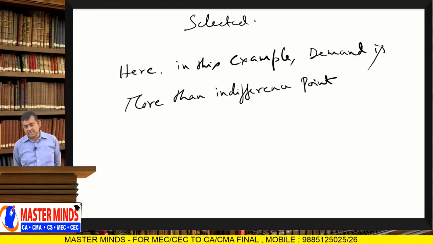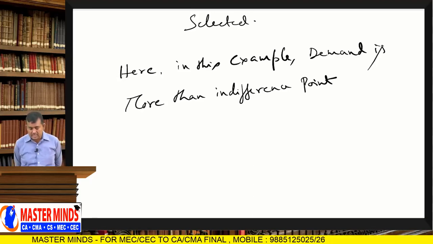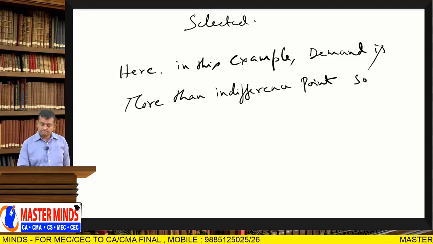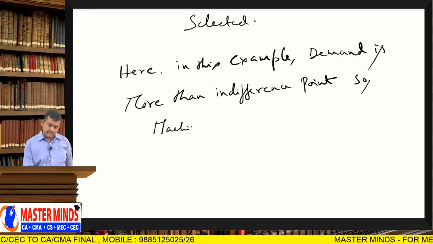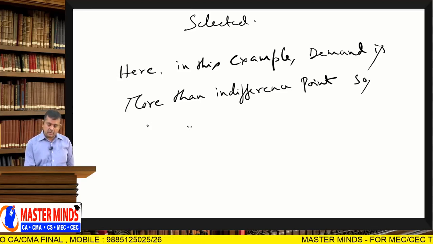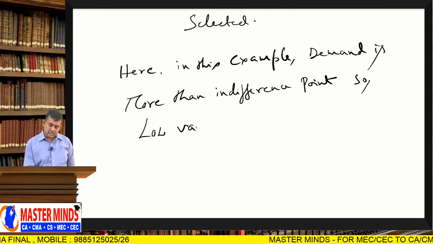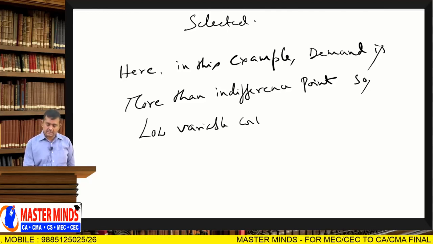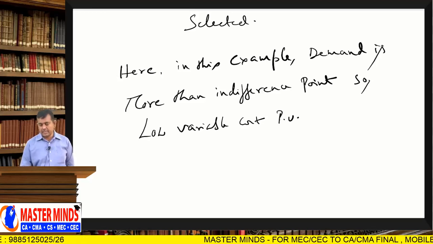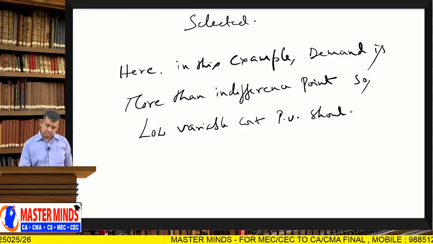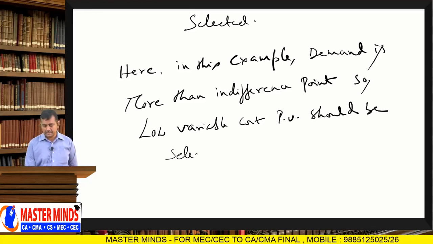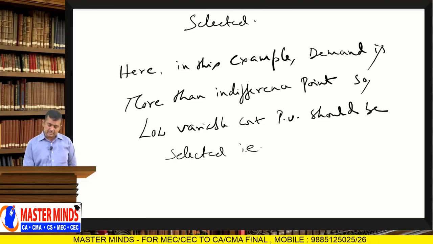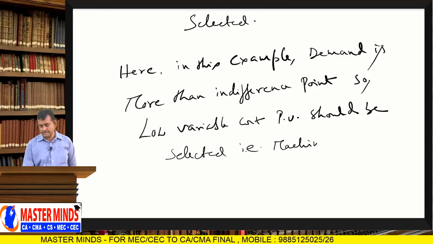So, machine A, the low variable cost per unit option, should be selected. That is machine A.